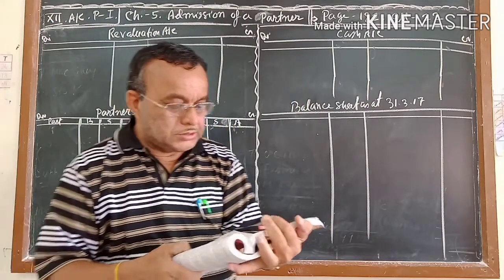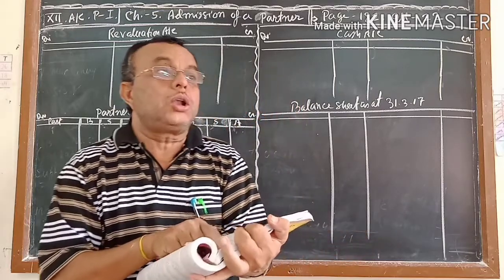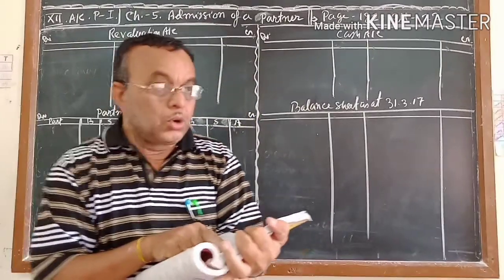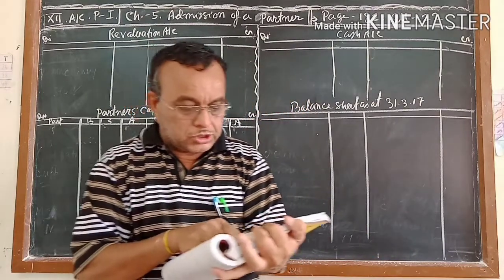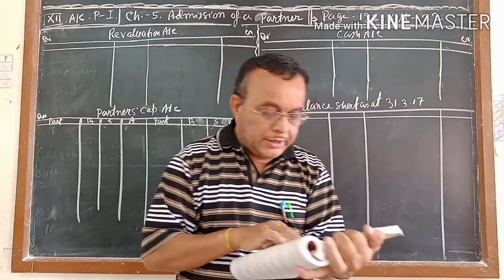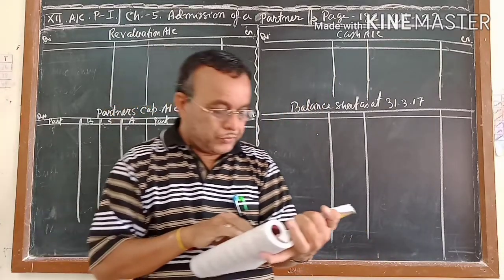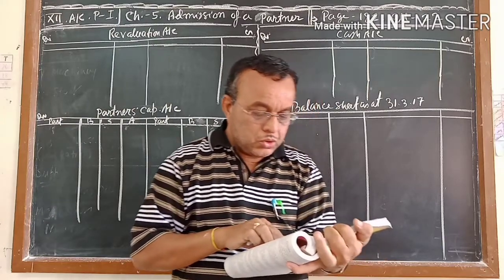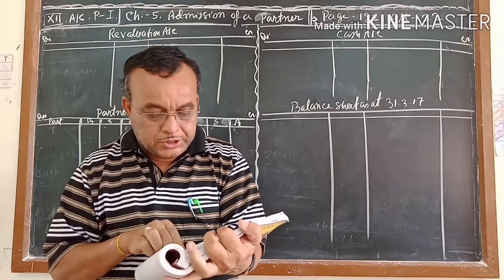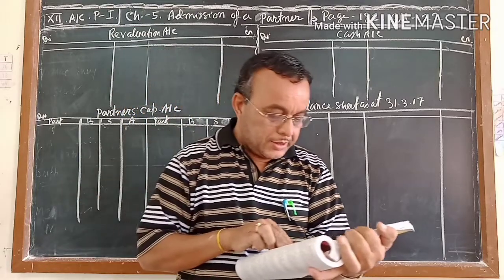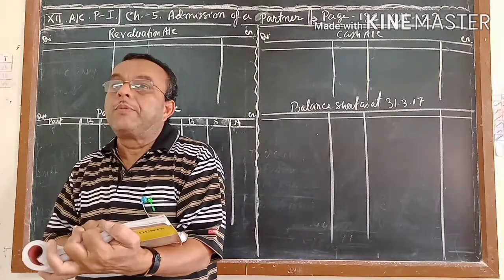On the opposite side, the asset side: goodwill, which you have to distribute. This is called old goodwill. Old goodwill you have to distribute to the old partners according to the old ratio. 1 lakh. Land and building 3,50,000. Machinery 2 lakh. Stock 1 lakh 80,000. Debtors 1 lakh 20,000 minus 10,000 is equal to 1 lakh 10,000. Investment 20,000. Cash and bank 50,000. Advertisement campaign expenditure of rupees 10,000.